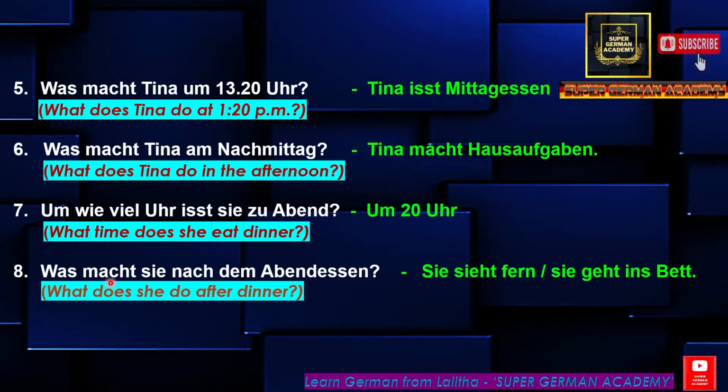So was macht sie nach dem Abendessen? That is, what does she do after eating dinner? Here Abendessen means eating dinner. After that, nach means after. So what does she do after dinner? Sie sieht fern. It means that she watches TV. Fern means TV. Sieht means watch. So sie sieht fern means she watches TV.